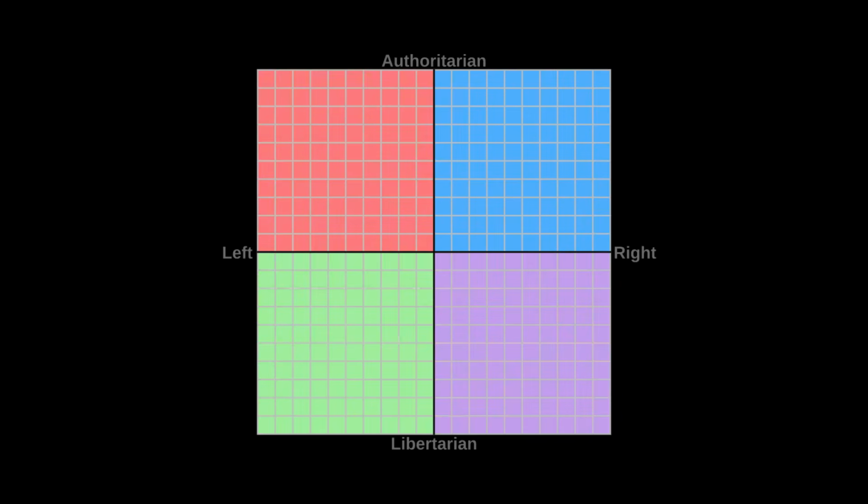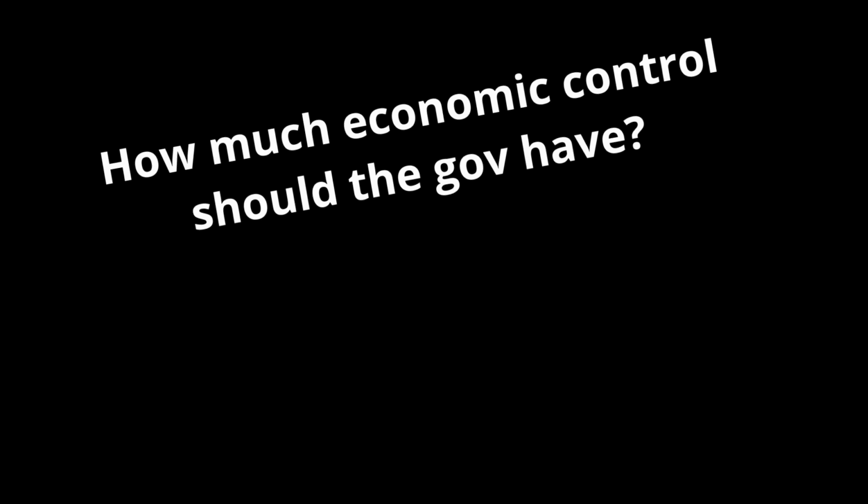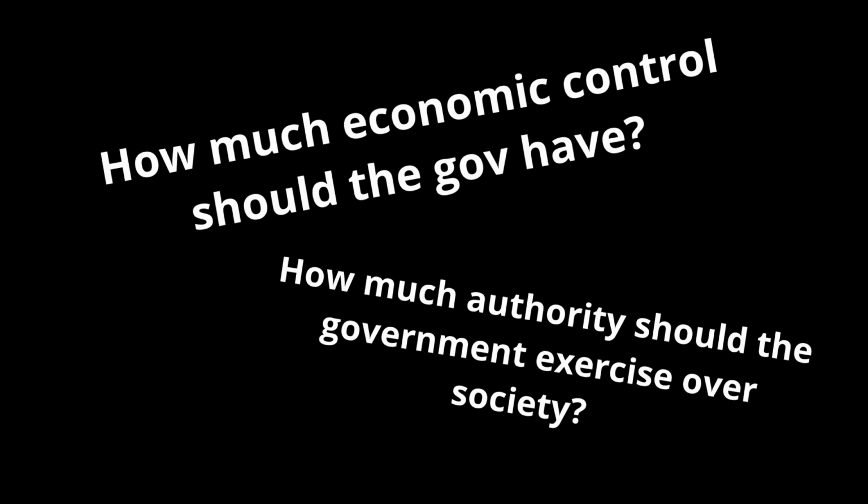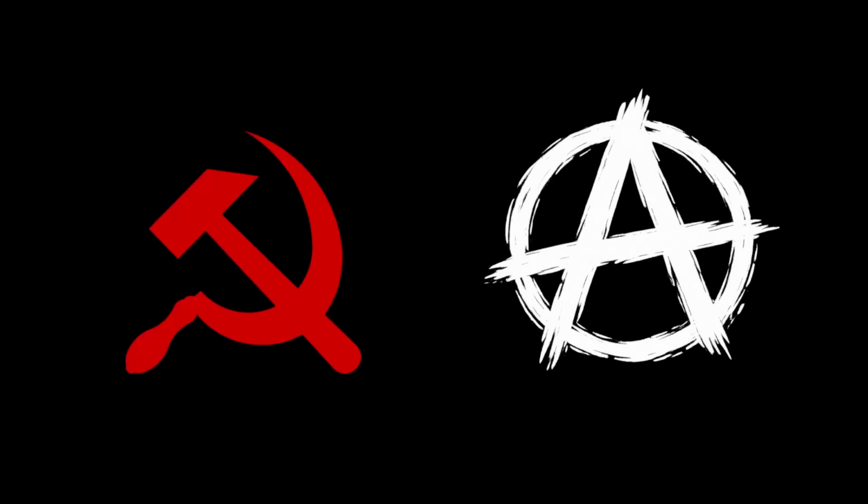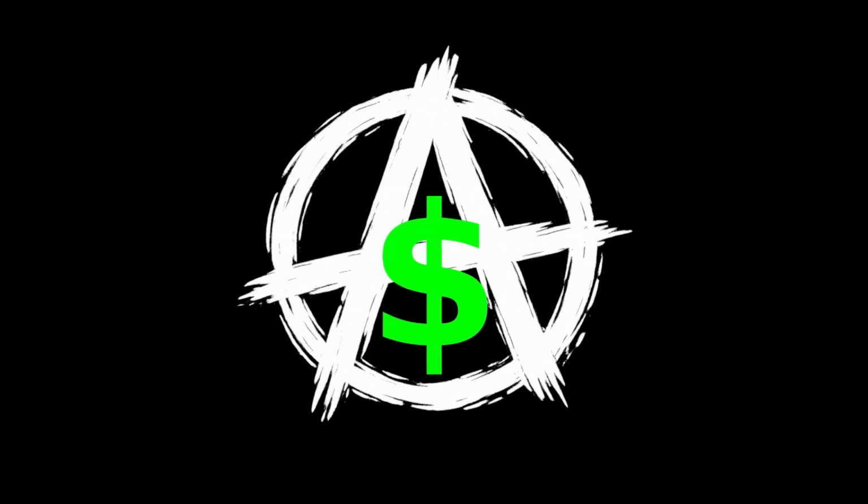So as we can see, the political compass divides political ideologies into four major quadrants based on two main questions: how much economic control the government should have, and how much authority the government should exercise over society. The authoritarian left emphasizes centralized authority combined with socialist economics. The authoritarian right supports strong government authority along with capitalist economic systems. The libertarian left promotes social equality while maintaining centralized power. And finally, the libertarian right prioritizes individual liberty and free markets with very limited government involvement.